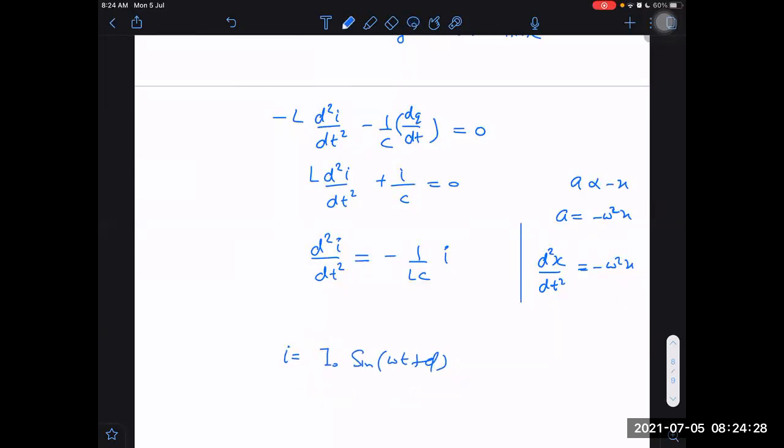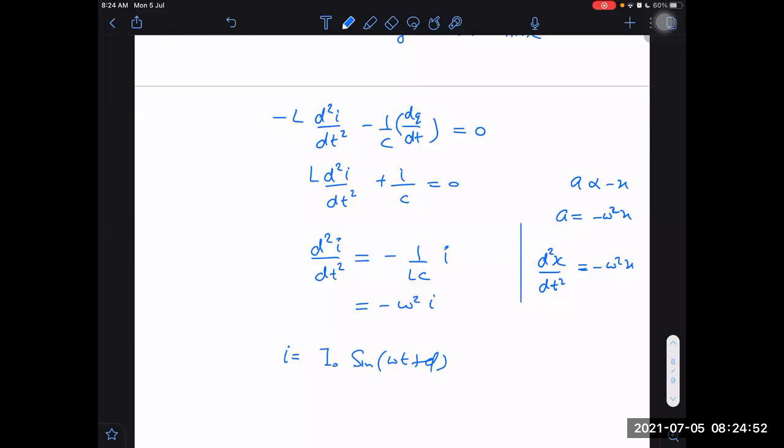What would that be then? That would be omega square equals 1 by LC. This is here minus omega square into I.